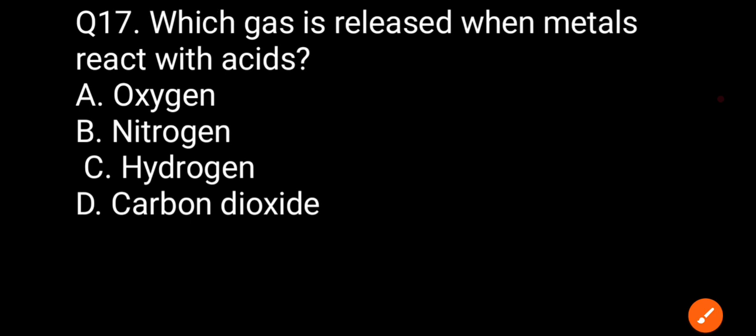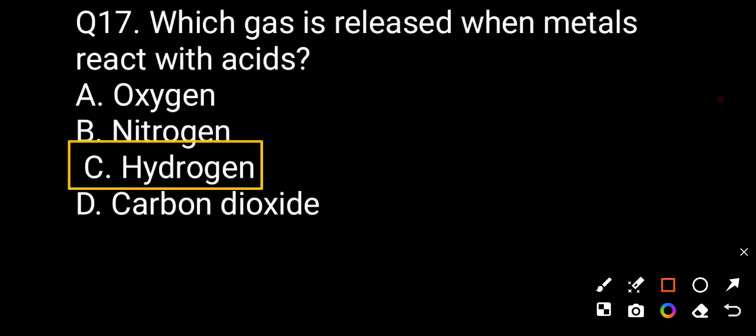Now question number seventeen. Which gas is released when metal reacts with acid? Option A oxygen gas, option B nitrogen gas, option C hydrogen gas, option D carbon dioxide gas. The correct answer is hydrogen gas.